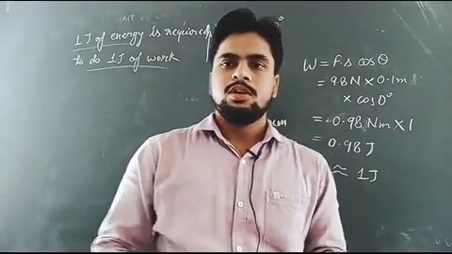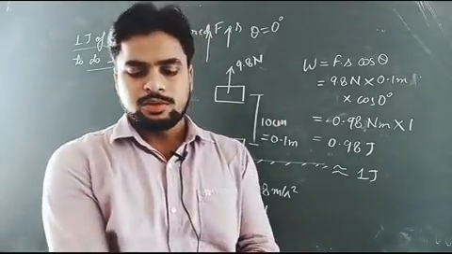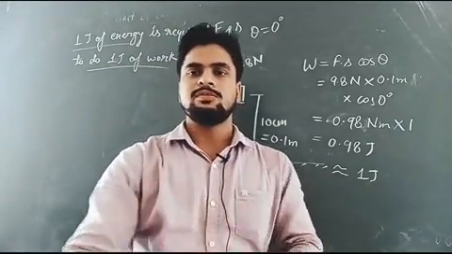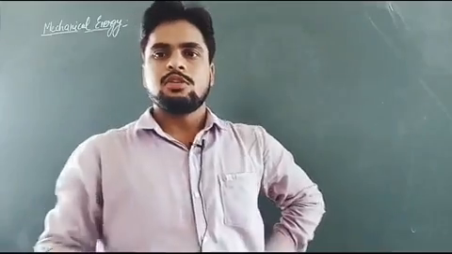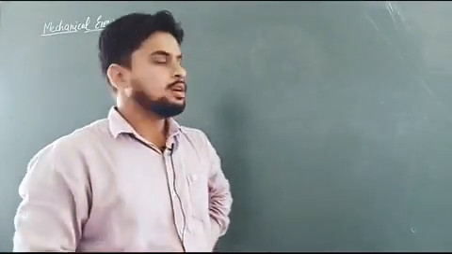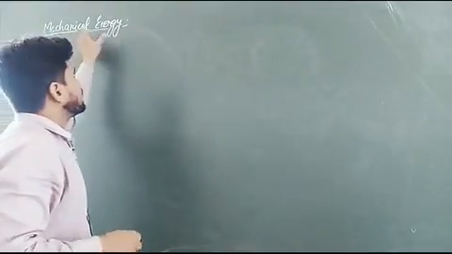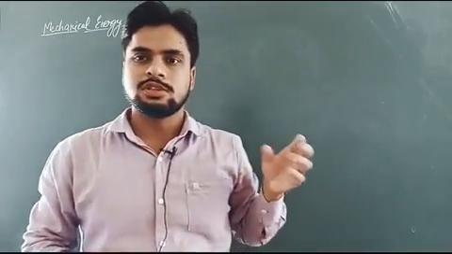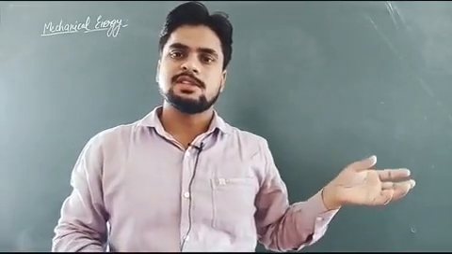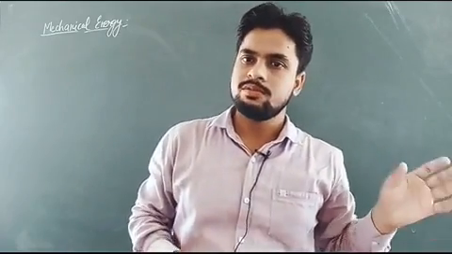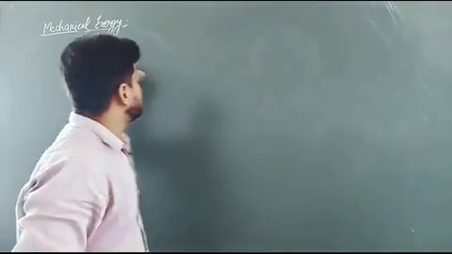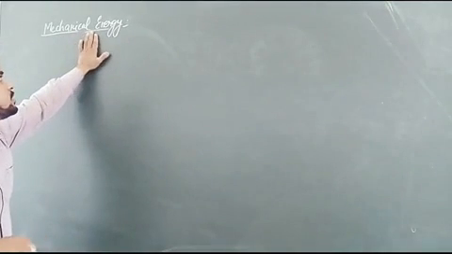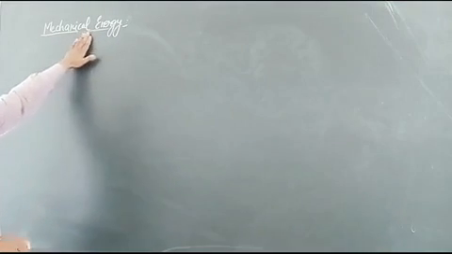Okay. Now we will come to the different forms of energy. Now what is mechanical energy? An object is said to possess mechanical energy if it can apply a certain force on another object and displace it in the direction of the applied force. So, mechanical energy can be attained in 3 ways.